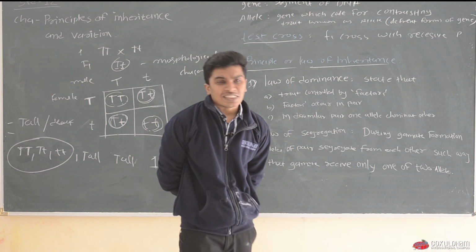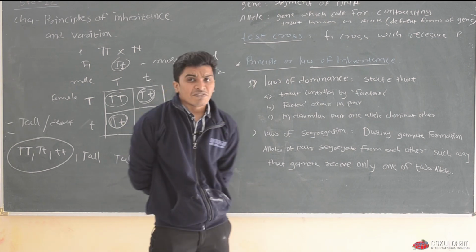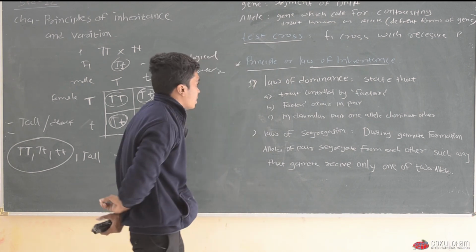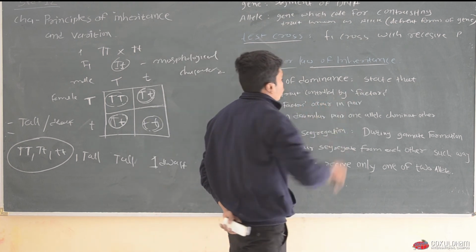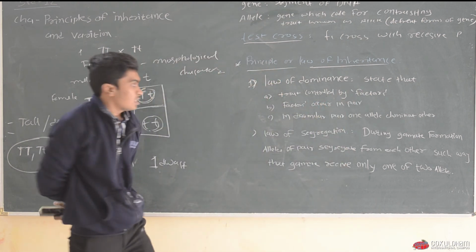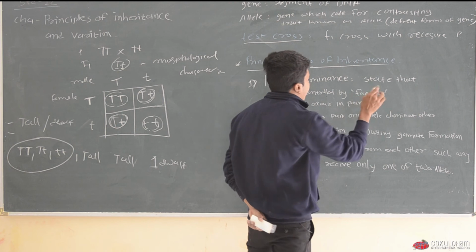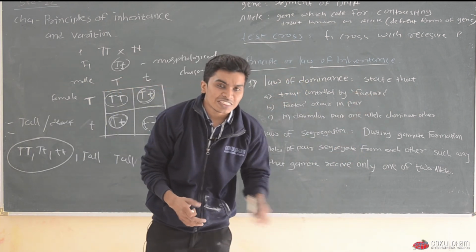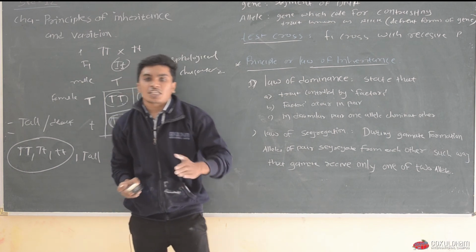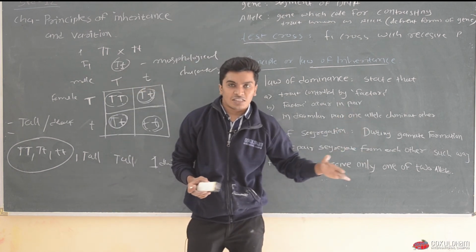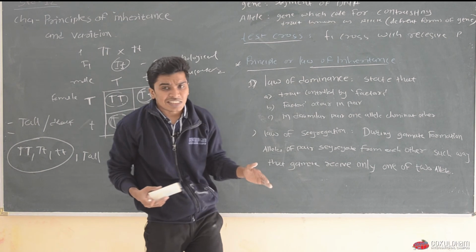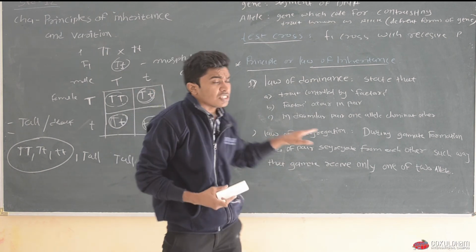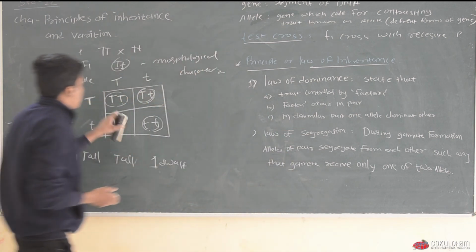the law of dominance, in which he states that a trait is controlled by factors, which means a particular character is controlled by a particular factor. Another is that factors occur in a pair, as we can see here.